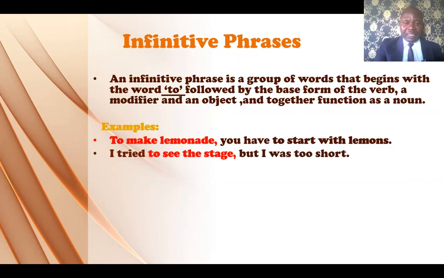We have another example. I tried to see the stage, but I was too short. Okay, let's identify the infinitive phrase together using the structure we've talked about. We have to, we have the base form of the verb, we have a modifier, then we have an object. Can you see that? Okay, so it is an infinitive phrase. What's its function? It's the object of the verb tried. What did I try? To see the stage. Alright? Good. So let's go to the next one.